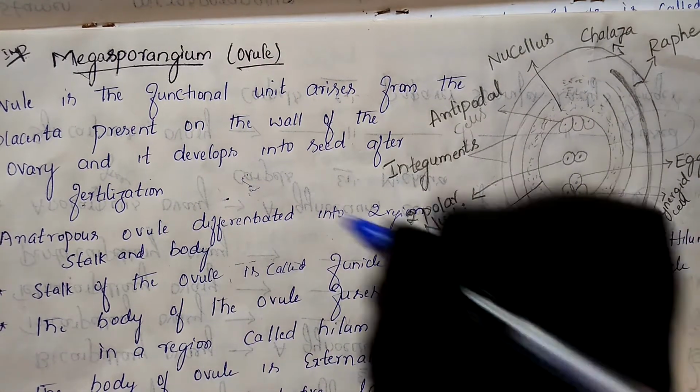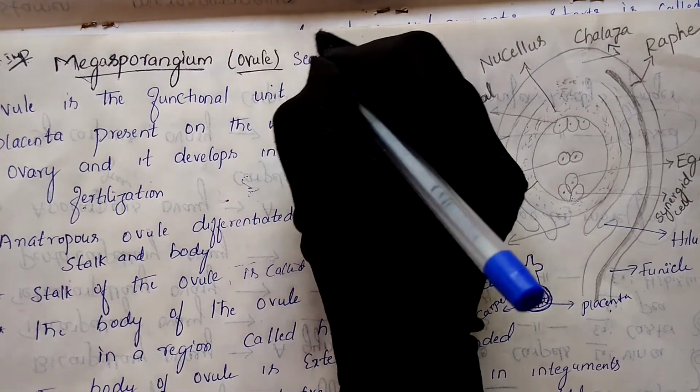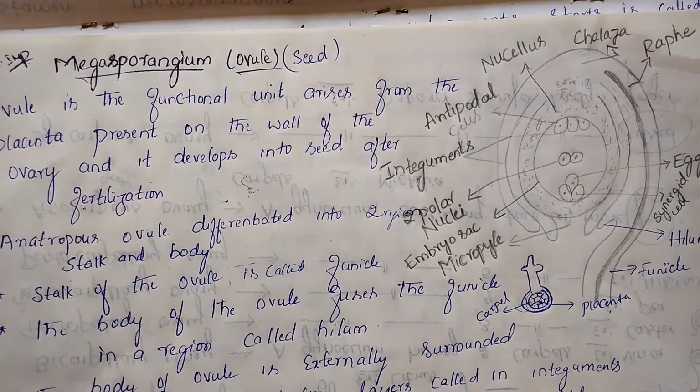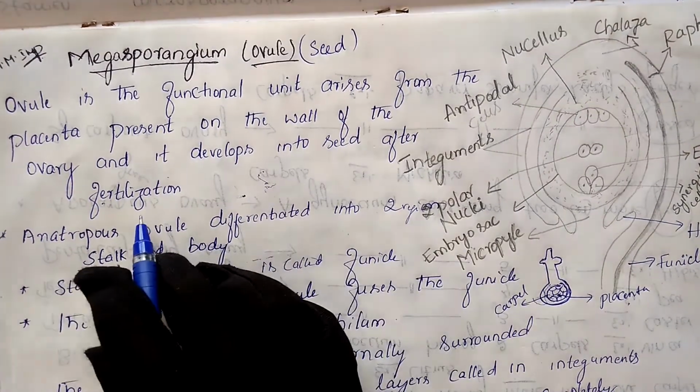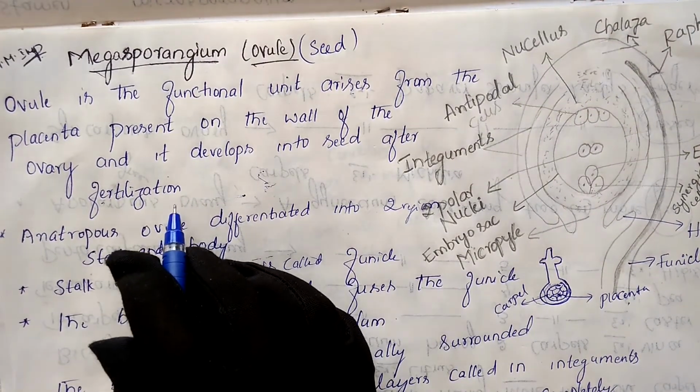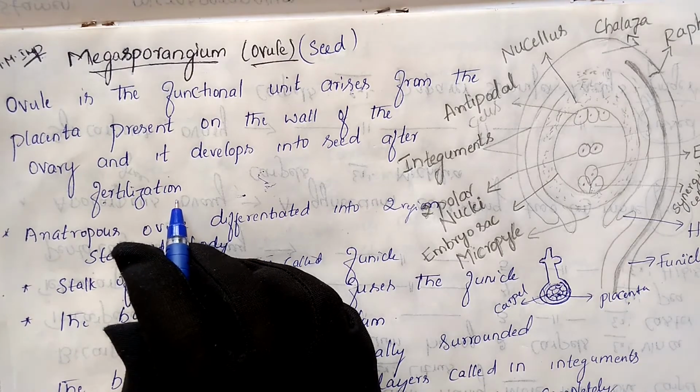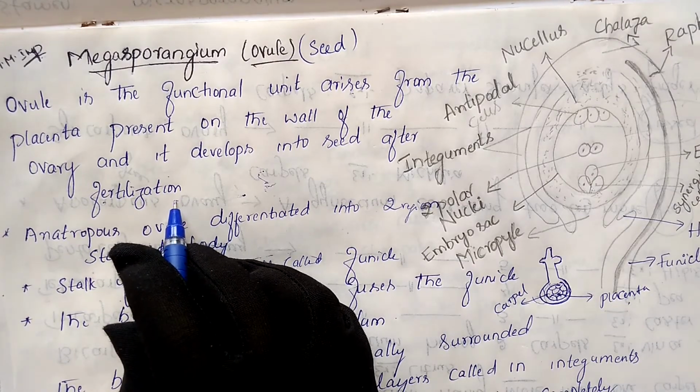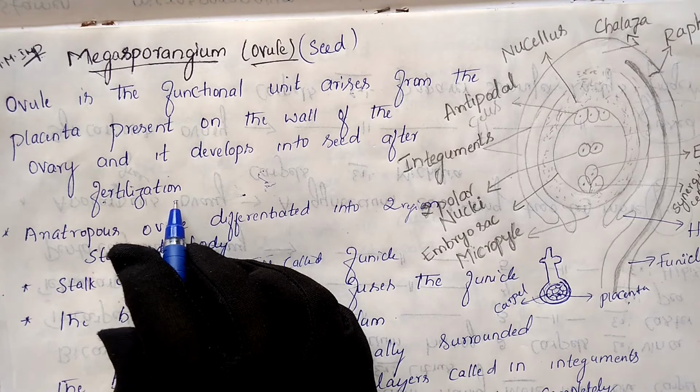Later this ovule develops into the seed, after fertilization. It develops into the seed only after fertilization. Before fertilization the ovule will not develop into the seed; it remains as it is.